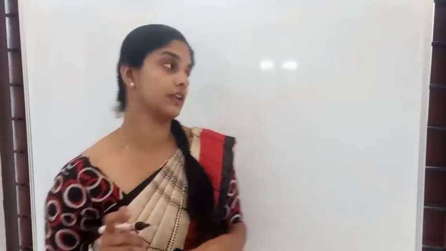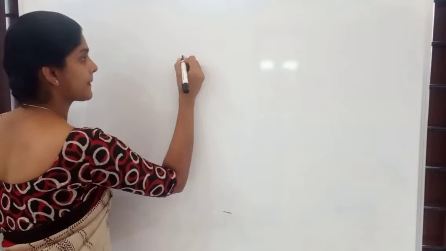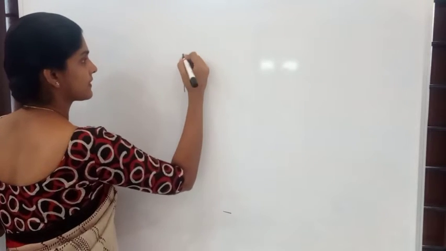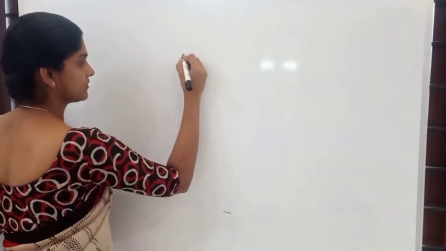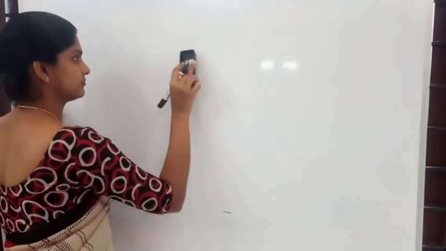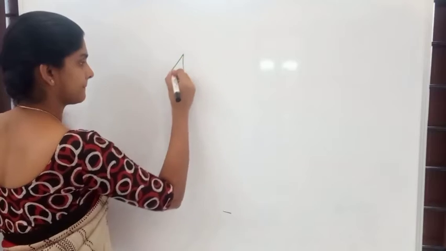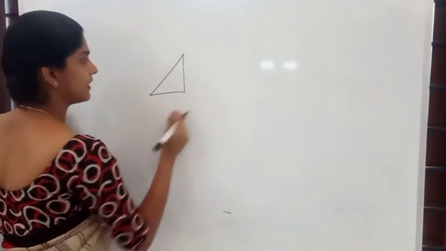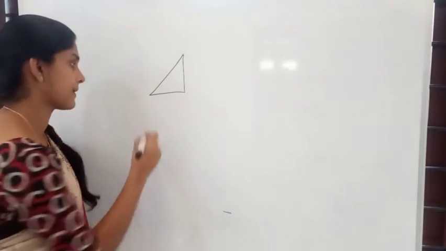Now let me ask you one thing. Here I have a triangle, okay?